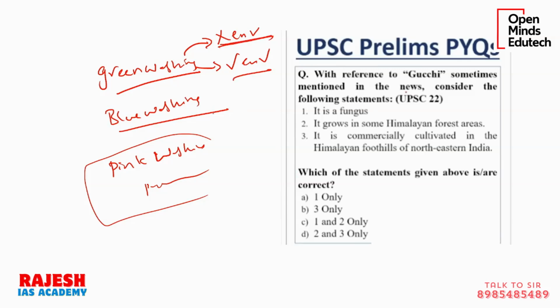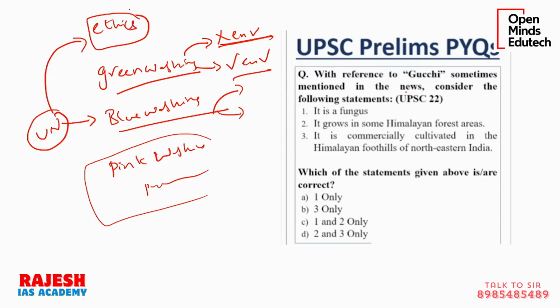So what is blue washing? Blue washing means it is related to ethics, etc. Remember the UN logo, you can see all UN organizations' logos are in blue color. Why? Because it is doing work for the human collective good. It is promoting the ethics and values of collective human wellness. So blue color is associated with collective welfare and ethics, etc. So someone who is not working towards these human collective goals and ethics, but projecting themselves like they are benefiting the human societies, it is called blue washing.